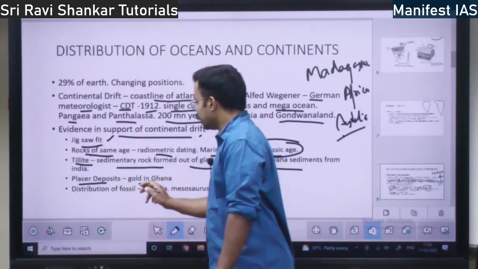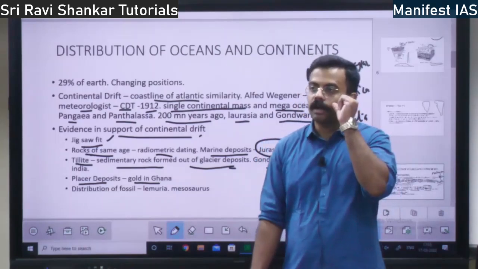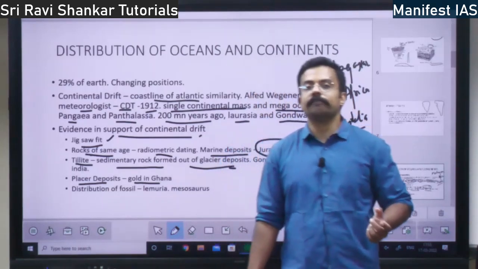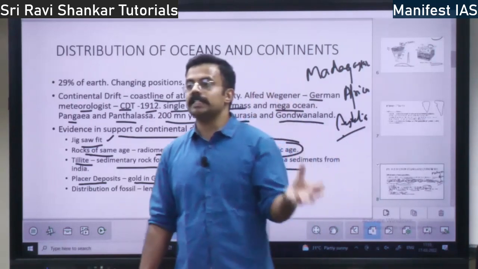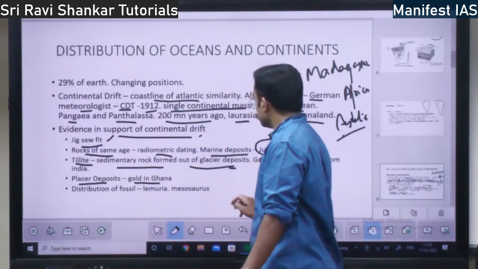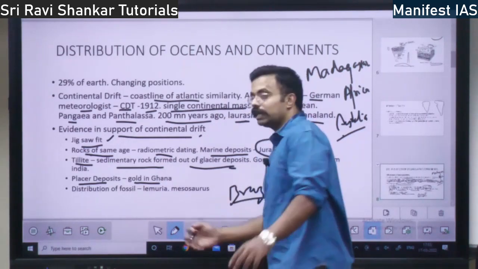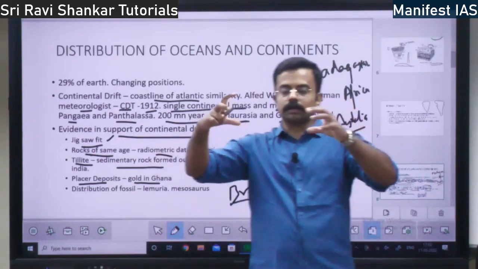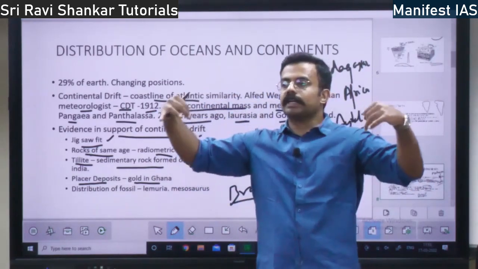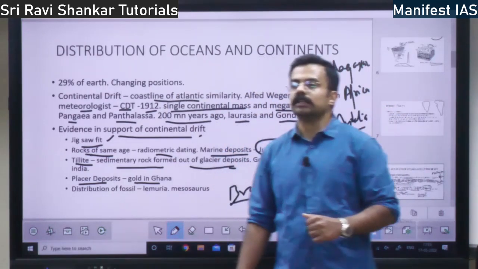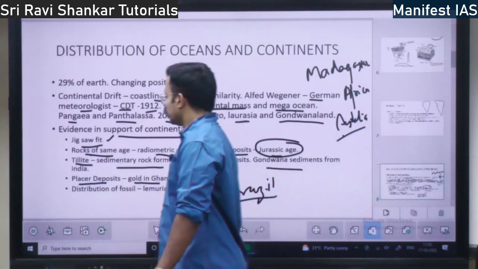See, these placer deposits, gold is found in Ghana in Africa, whereas the gold bearing veins, where the gold comes from, are in Brazil in South America, right? That is why it says that these two continents were earlier together, later separated by the Atlantic Ocean. So the gold veins and placer deposits are one more evidence.